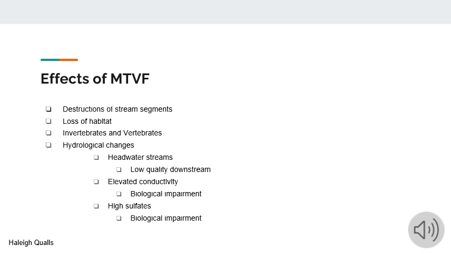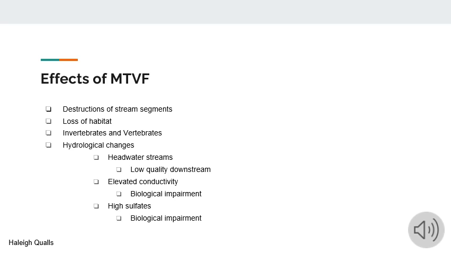The largest impact of MTVF on aquatic ecosystems is the local destruction of stream segments. These are buried beneath valley fills, mined through, or converted to waste treatment systems in the form of ponds at the base of fills. These changes from MTVF lead to a net loss of stream habitat, which affects the ecosystem as a whole. Hydrological changes due to MTVF affect vertebrates and invertebrates. Invertebrate diversity is particularly high in headwater streams, but mining runoff caused this to decrease. These river networks flow downstream, and evidence suggests that the mining activities negatively affect water quality and lead to dramatic alterations in macroinvertebrate community structure.